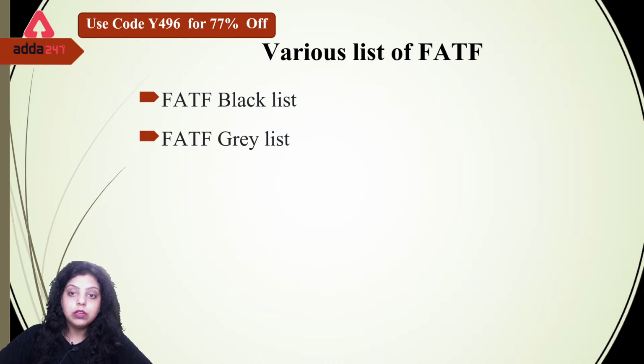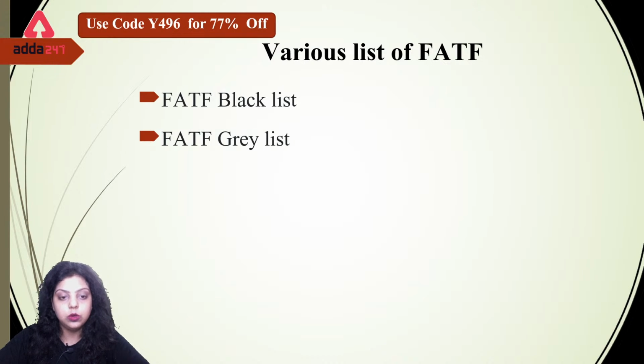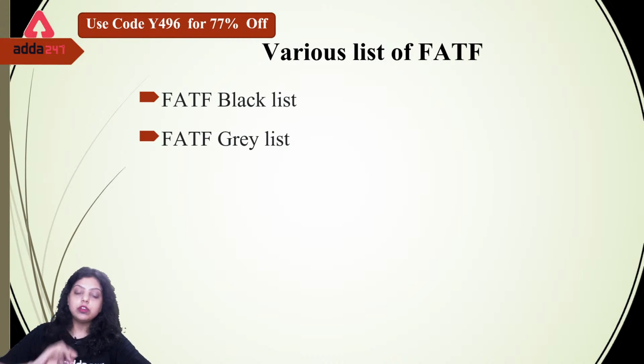Now if we are talking about the various lists of FATF, FATF has 2 main lists, that is the blacklist and the grey list. First of all, what is the blacklist? It is officially known as the high risk jurisdiction subject to a call for action. It means these countries are at high risk jurisdiction, and that's why we have to take certain immediate action. That is the blacklist countries.